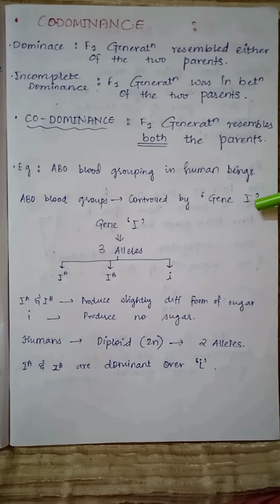Now in this table, we can see that when the allele from parent 1 is IA and from parent 2 is IA, the genotype of the offspring will be IA IA, and the blood type will be A. When the allele from parent 1 is IA and the allele from parent 2 is IB, the genotype of the child will be IA IB, and the blood type will be AB. This is codominance, as the offspring will resemble both the parents.